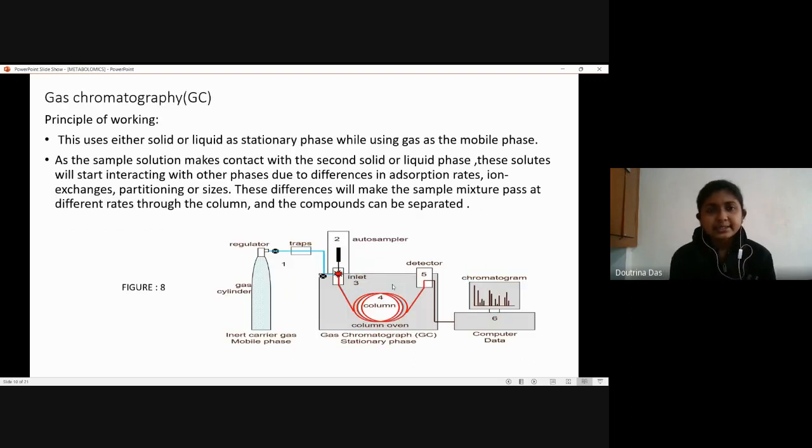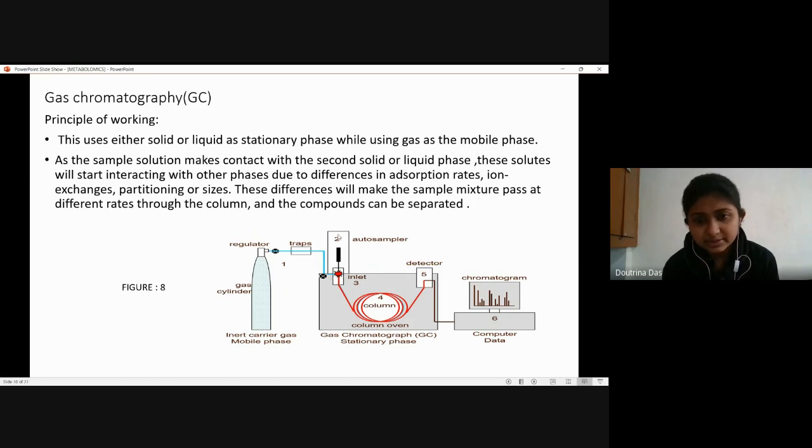Now going on, the next separation technique is GC or gas chromatography. So again, what is the principle of this GC? This is a picture which is highlighting that. GC uses either a solid or a liquid phase as a stationary phase, while using gas as the mobile phase. So here we can see the gas acting as the mobile phase. We have a regulator, and this mobile phase is going through here.